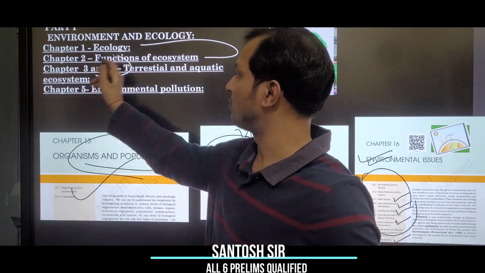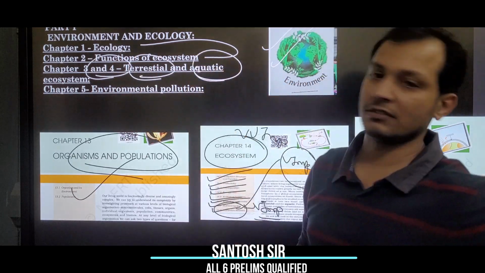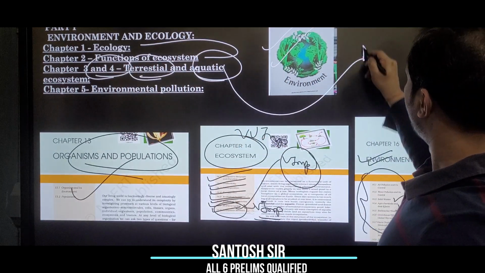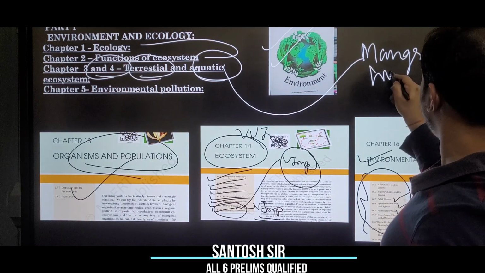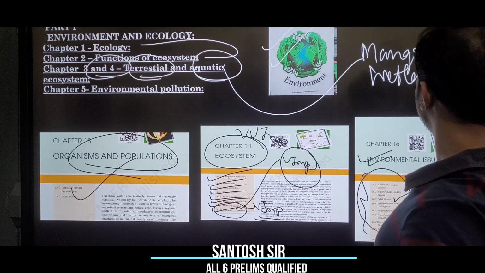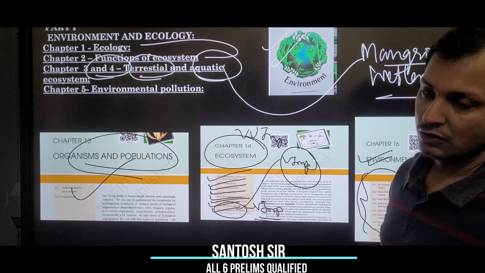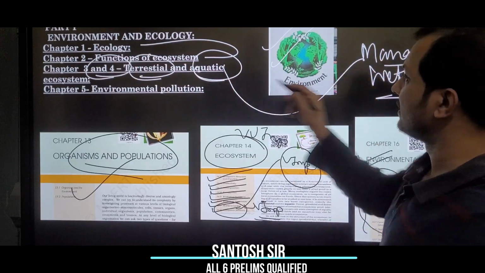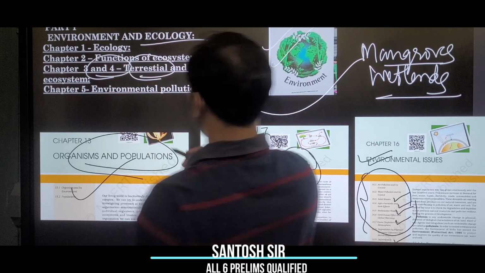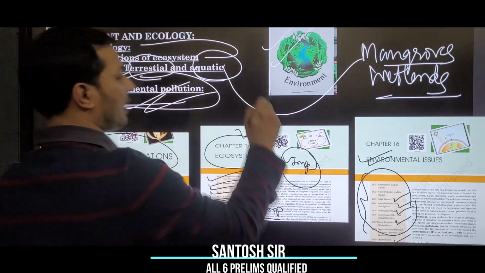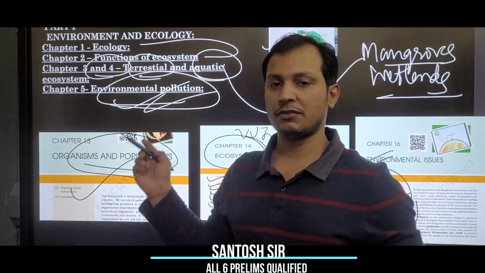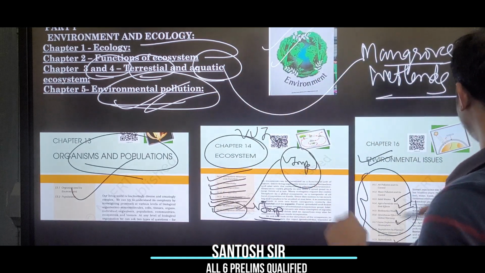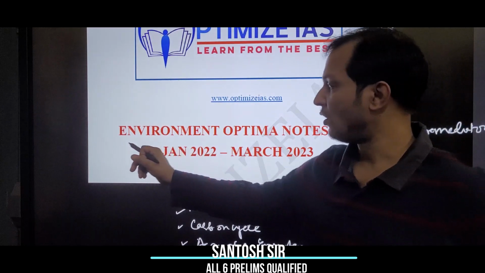Then you see chapters 3 and 4 talk about terrestrial and aquatic ecosystem. Guys, this year aquatic ecosystem, mangroves and wetlands are very important, because there are 2 new schemes in the budget introduced for mangroves and wetlands. So please prepare the mangroves and wetlands in the aquatic ecosystem very well. Then, environmental pollution. This chapter is also very important. Every year you see at least one question coming from environmental pollution. Last year 2 questions came from air pollution. So guys, after you read this, then you can refer to the Optima notes.